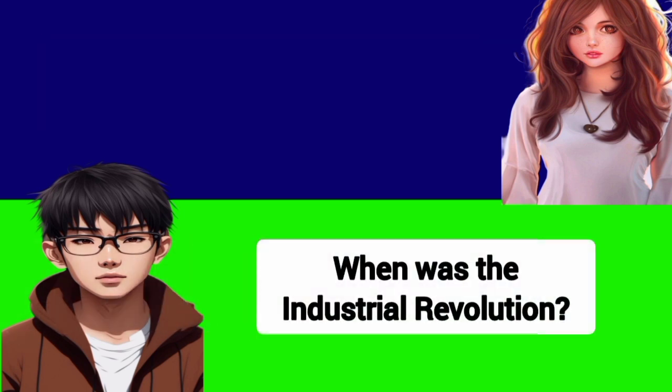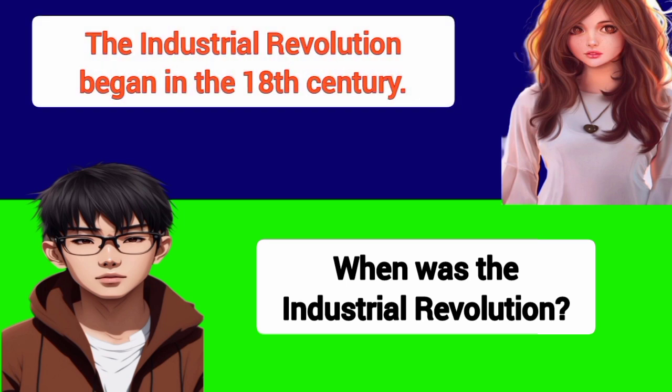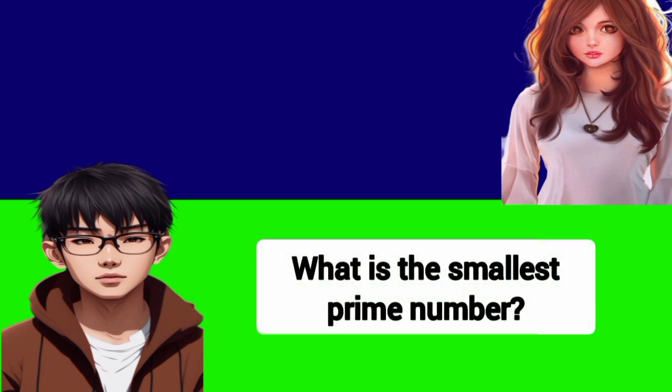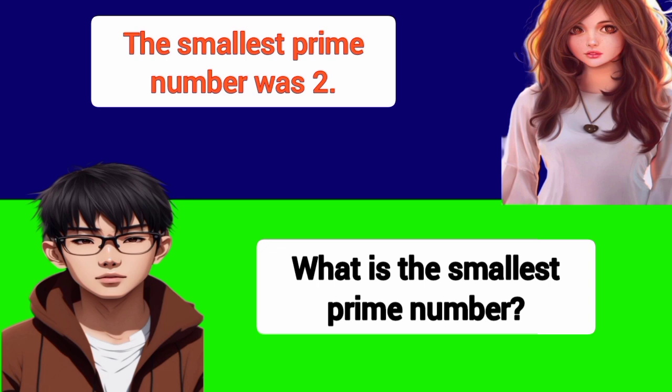When was the Industrial Revolution? The Industrial Revolution began in the 18th century. What is the smallest prime number? The smallest prime number was 2.